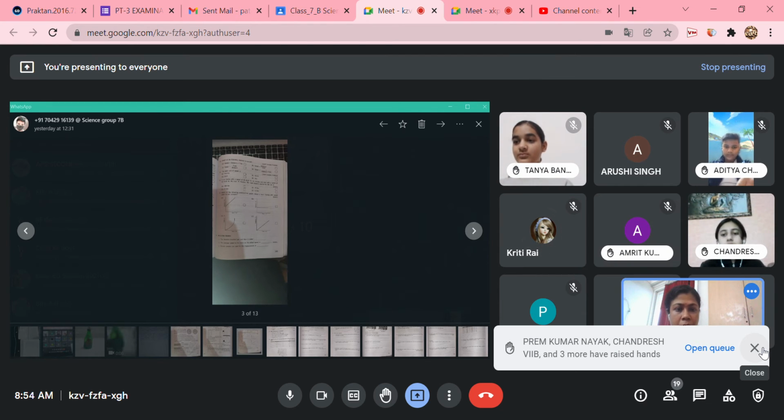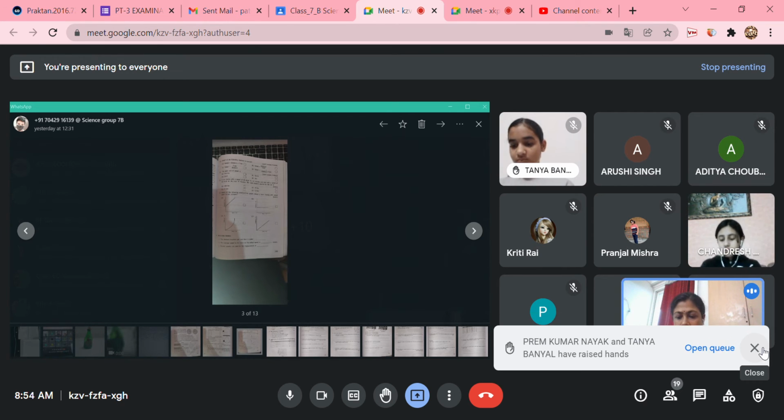It will be kilometer per hour. Okay, what is the basic unit of speed, Pranjal? Yes, ma'am. What is the basic unit of speed? Ma'am, meter per second, ma'am. Very good.